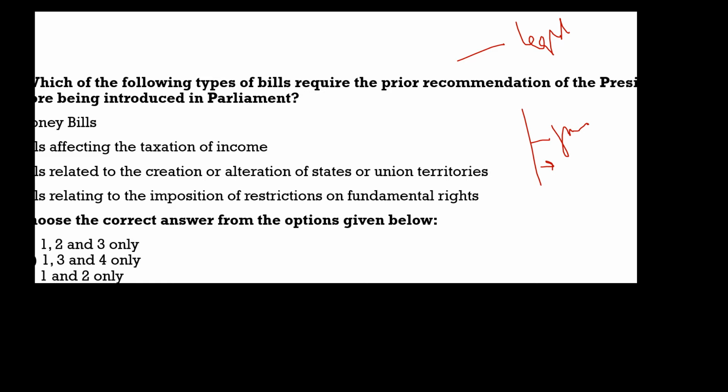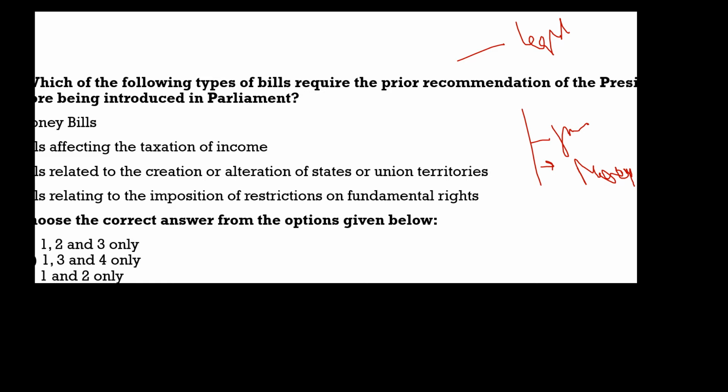presidential prior recommendation of the president. Second, if you want to introduce the money bill, you would need the president's prior recommendation. If you want to introduce the financial bill A, which is under Article 117, you would need the prior recommendation of the president.